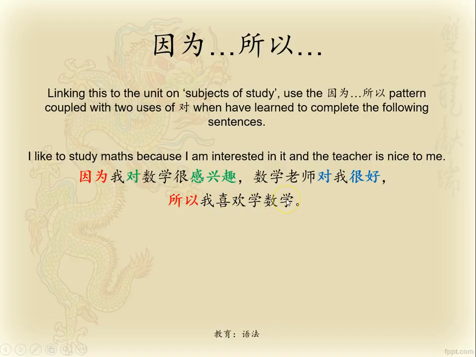Therefore, I like to study mathematics. You can see how this actually works well in Chinese. Had I written this out in English, the way it is translated in Chinese, it doesn't make sense grammatically for us as English speakers. But you can see how I've used this example in Chinese and it works with both of our 对 constructions we've looked at.